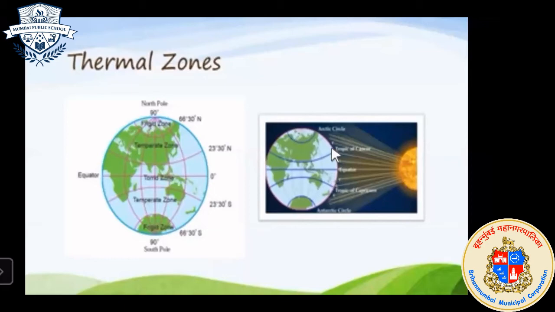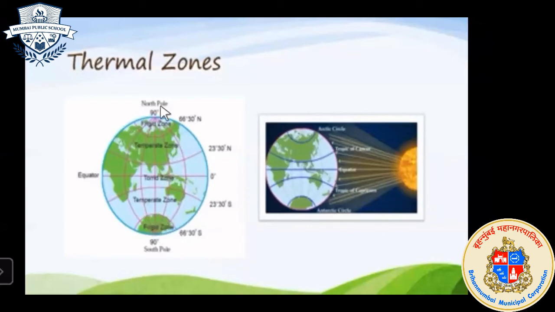Okay. After that, the temperate region. The temperate region means after the Tropic of Cancer in the northern hemisphere of the earth, and after the Tropic of Capricorn in the southern hemisphere of the earth. That region is known as the temperate region, meaning moderate temperature.